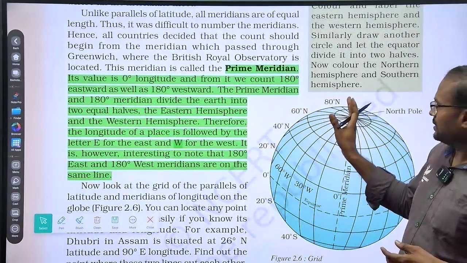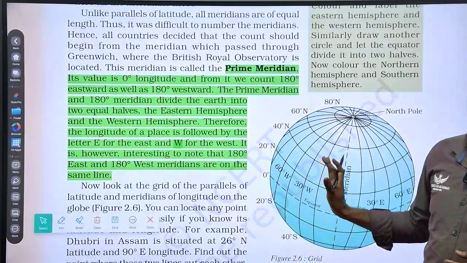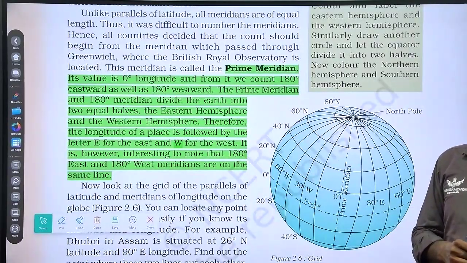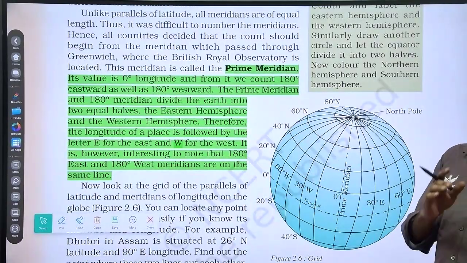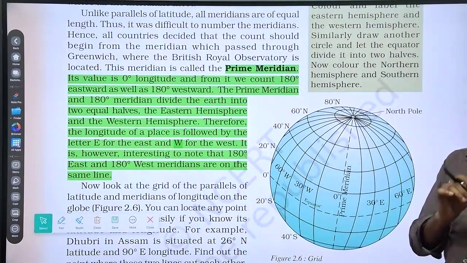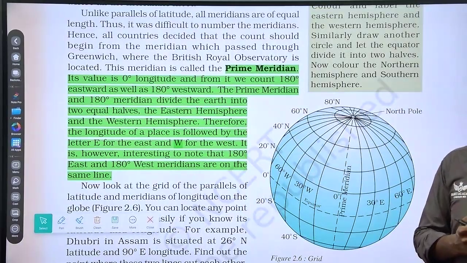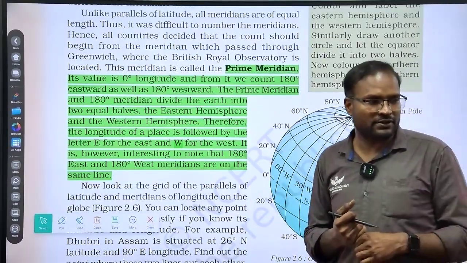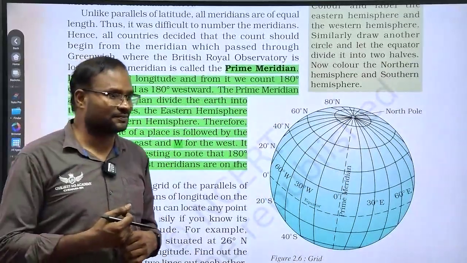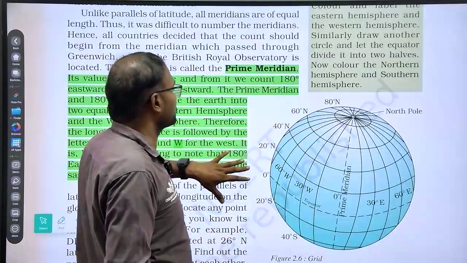Already you know that the prime meridian of longitude divides the earth into two hemispheres, western and eastern. Here they will be asking about the prime meridian and the equator: where they converge, on the land or the ocean? Which ocean? The Atlantic Ocean. So 0 degree and 0 degree, it is in the Atlantic Ocean.